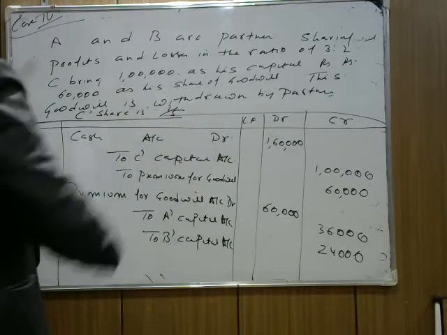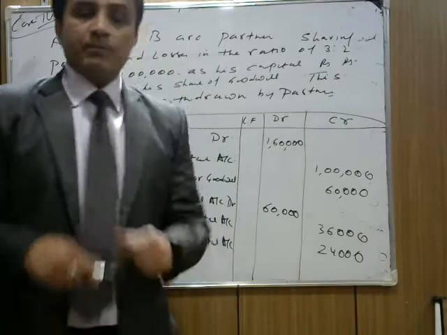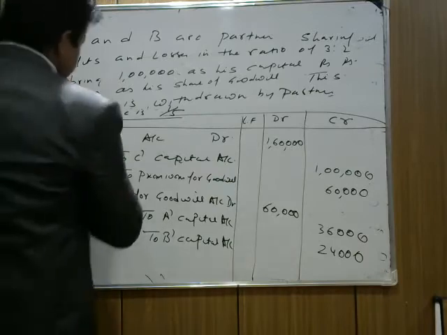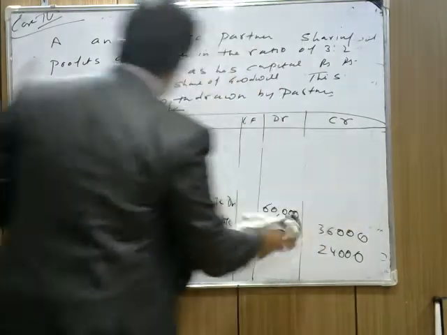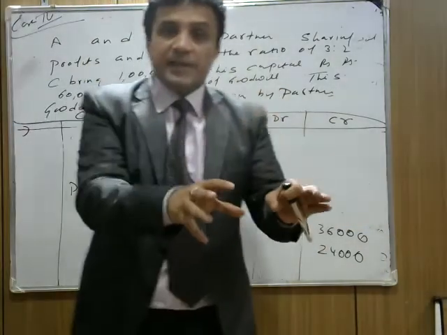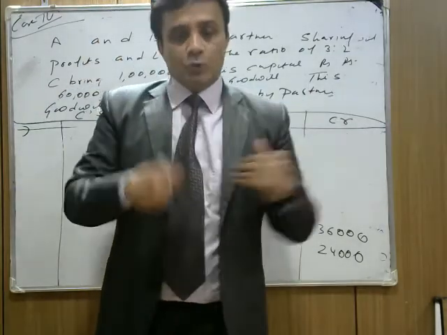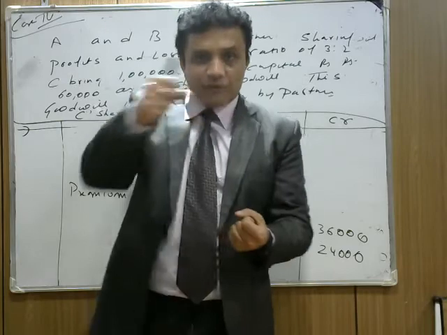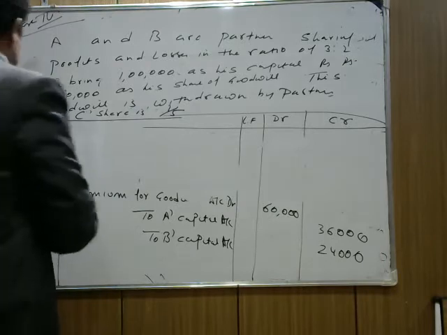Now the next part: one more entry needs to be passed because they say that this goodwill is withdrawn by partners. Whatever the goodwill is here, the whole amount is withdrawn by partners. So we need to pass a third entry. Why? Because whatever they get, for whatever reason, say a call from home saying we need money, they withdraw it rather than retain it in the business. This is called drawing, because they use business money for their personal use.